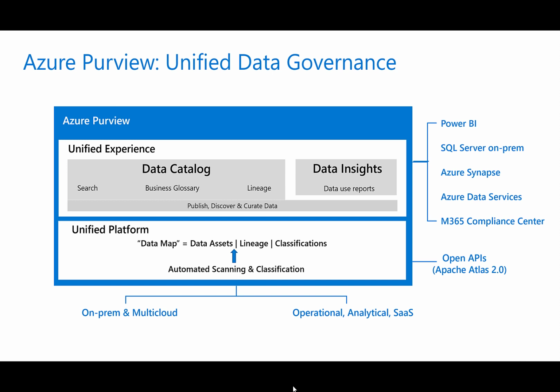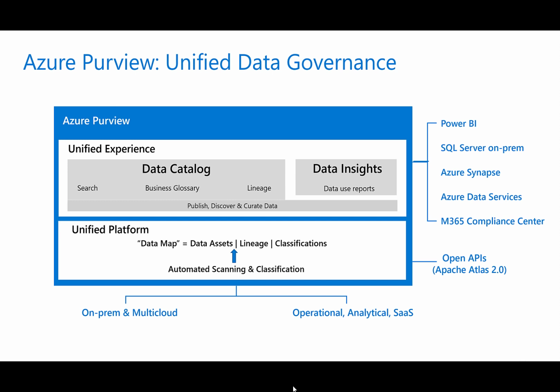The data catalog is how business users interact with the data, allowing users to search for or discover assets. We'll be able to see how that data is classified and visually see the lineage of the data, view business glossary terms, people associated with the assets like subject matter experts and business owners. And finally, the data insights, providing details into the data estate through a single pane of glass in order to get a better sense of the data estate.